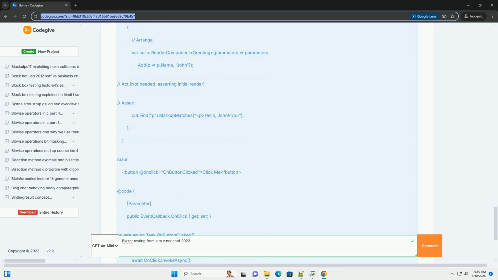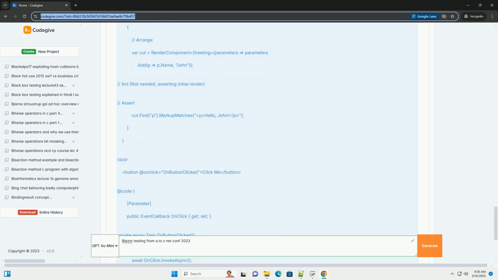Let's start with a simple Blazor component. Here's a basic bUnit test for this component. Explanation: TestContext provides a context for running your tests, including a renderer and services collection. RenderComponent<Counter> renders the Counter component within the test environment. The result is a rendered component instance, often assigned to cut, the component under test.